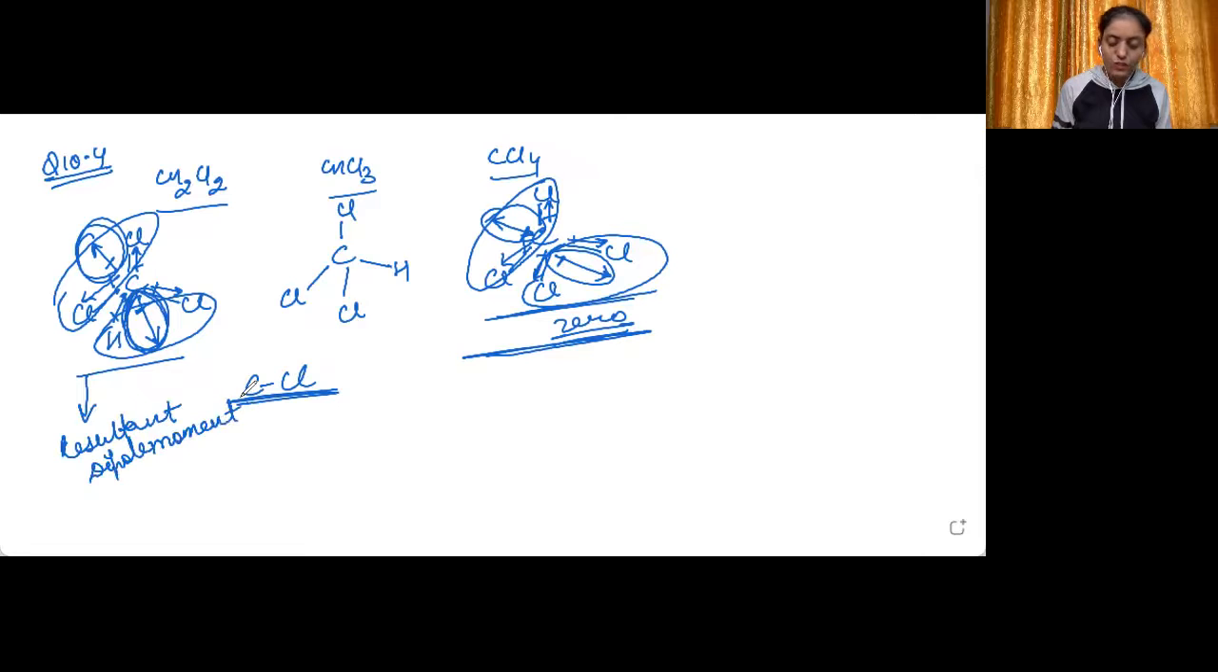We need to tell which out of these three will have the highest dipole moment. Now this is out of the race because it is having zero dipole moment. Okay, now these two we need to compare. First we have done that this is having some resultant dipole moment. Now let us move into the second compound.